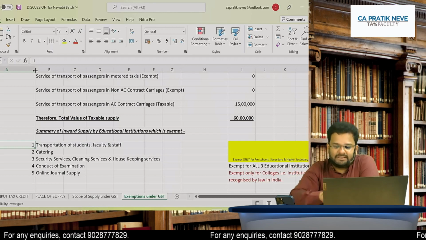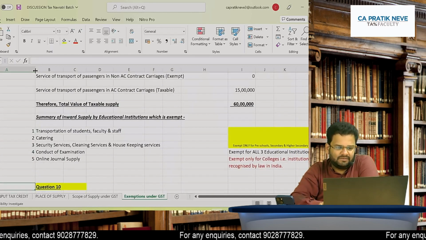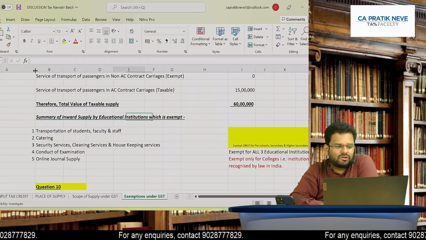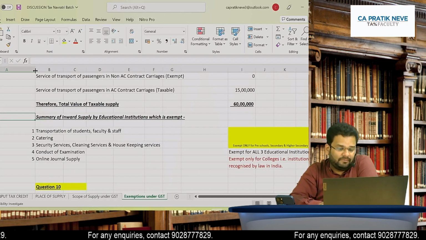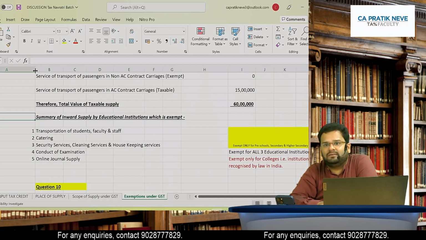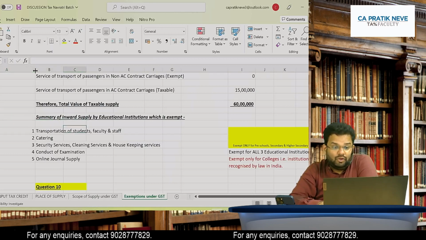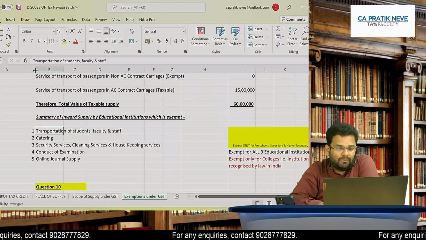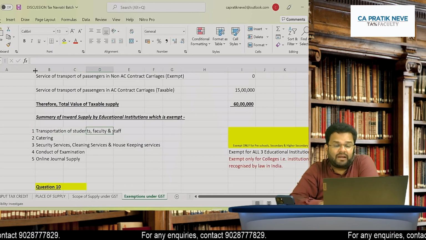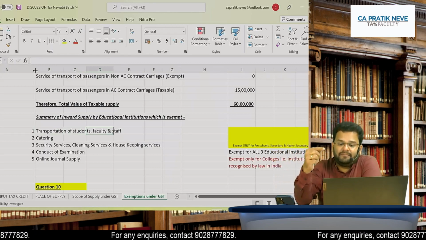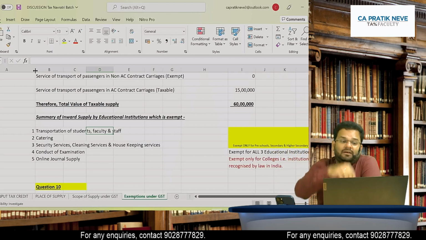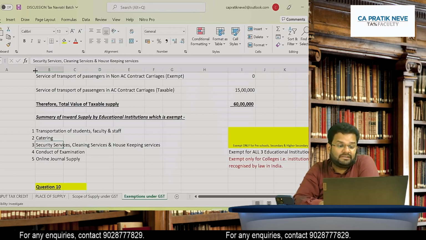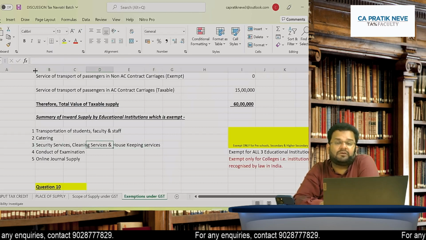And which inward supply is exempt? See this. I have done a summary here: summary of inward supply by education institution which is exempt. You will find it on row number 399. You have to remember 5 things. First, transportation of students, faculty and staff, meaning inward supply of transporting students, faculty and staff. Second, catering service. And third, security services, cleaning services and housekeeping services.